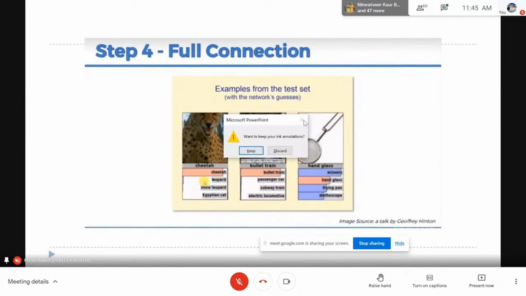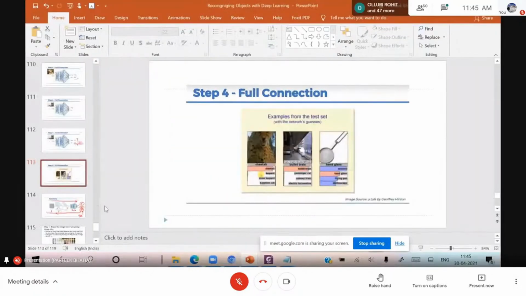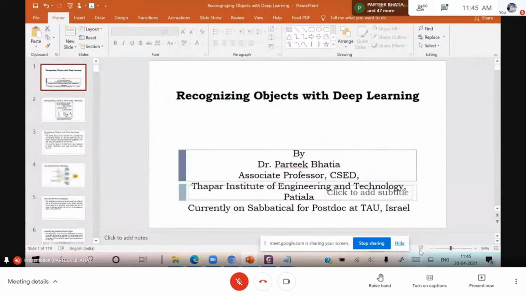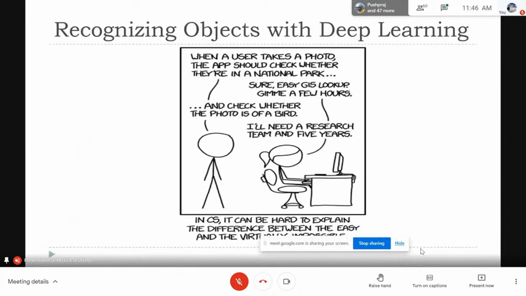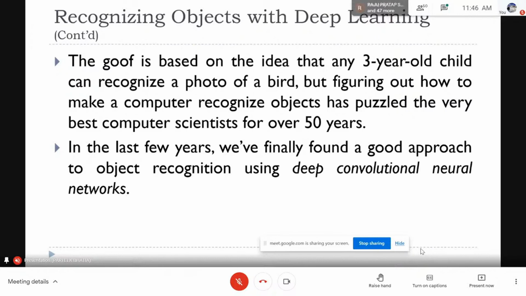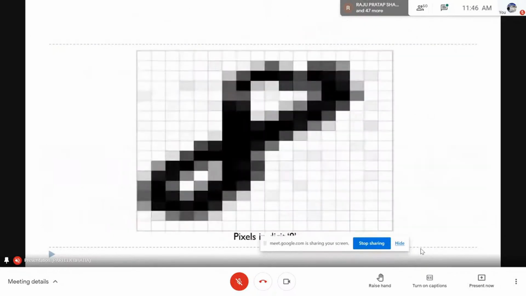So let us revise what we have discussed. So just go back, Sir. How do we know how many hidden layers are there? Yeah, it is again not a fixed rule how many hidden layers there are. So we normally experiment with it. There are multiple models which have multiple hidden layers, like VGG16 है, VGG19 है, तो कोई 16 लेयर यूज करती है, कोई 19 लेयर यूज करती है. So there are multiple models using different numbers of layers depending upon the complexity of the problem. But yes, there is no fixed guideline about that. You can always experiment, and we have to learn it through experiment.